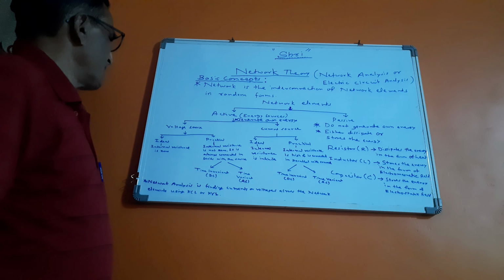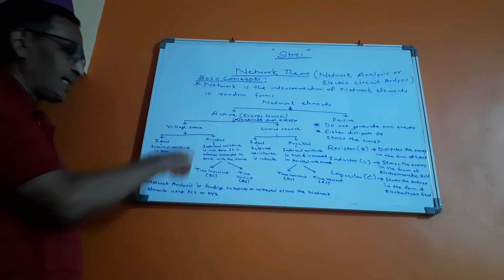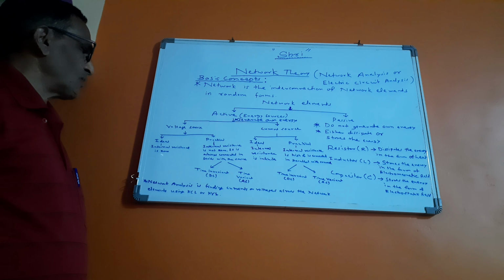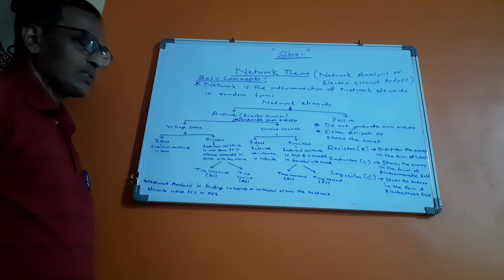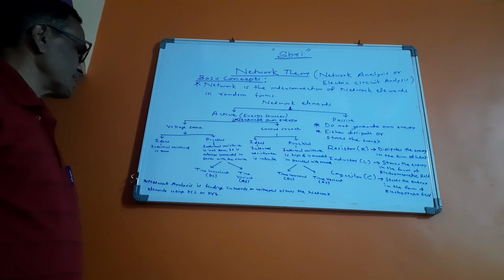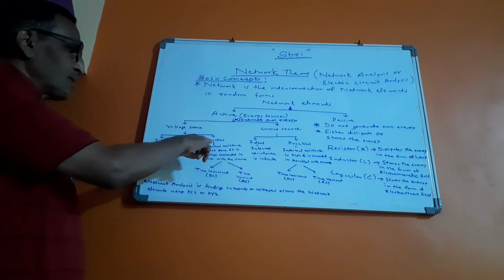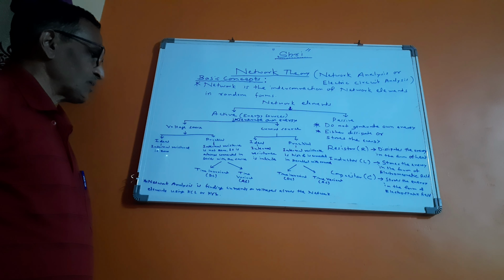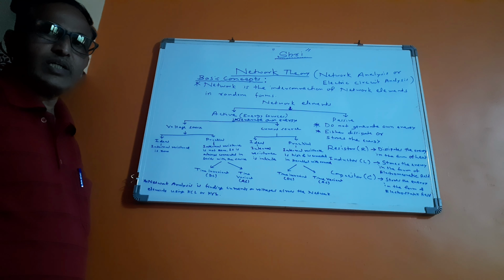Then voltage sources are further classified as ideal voltage source and practical voltage source. An ideal voltage source generates a constant voltage across its terminals irrespective of the current flowing through the load terminals. The internal resistance of the ideal voltage source is 0. For the practical voltage source, the internal resistance is not equal to 0 and it is always connected in series with the source.